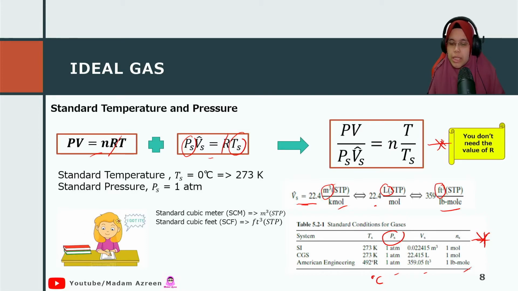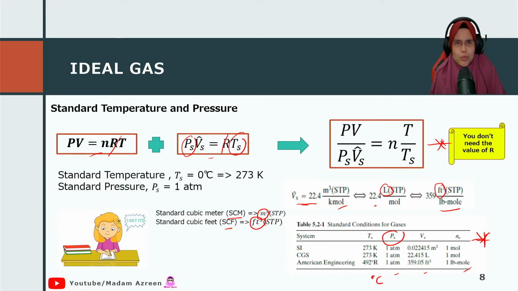So this is another unit. Some people do not write this molar volume with this unit. They will just write it as SCM, which is standard cubic meter, meaning it is in meter cube. People also write it as SCF, where the unit is feet cube.